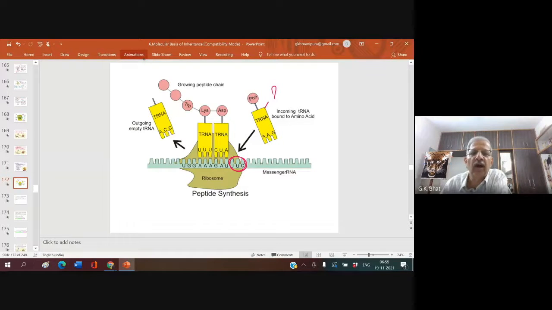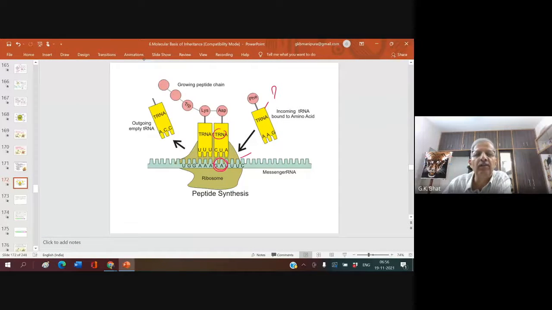So this is the A site. And what is this site? You can see here, it is the P site. They have already shown that it is attached here. This has come and attached here, sitting here. This would be the A site, where the newly arrived tRNA is sitting, and this is the P site, and this P site has already formed a growing peptide chain.